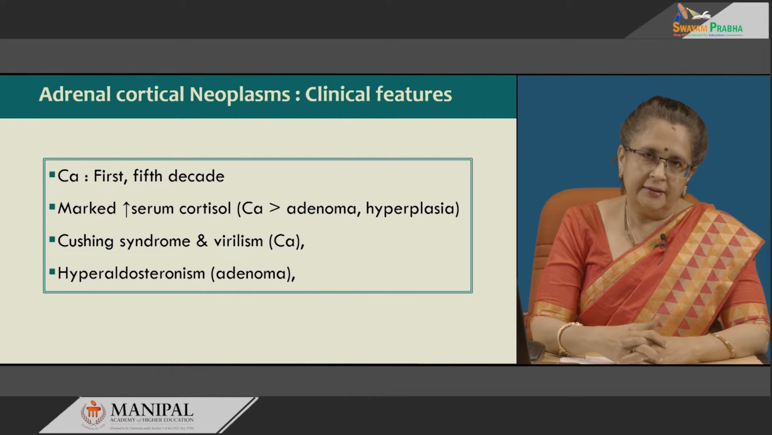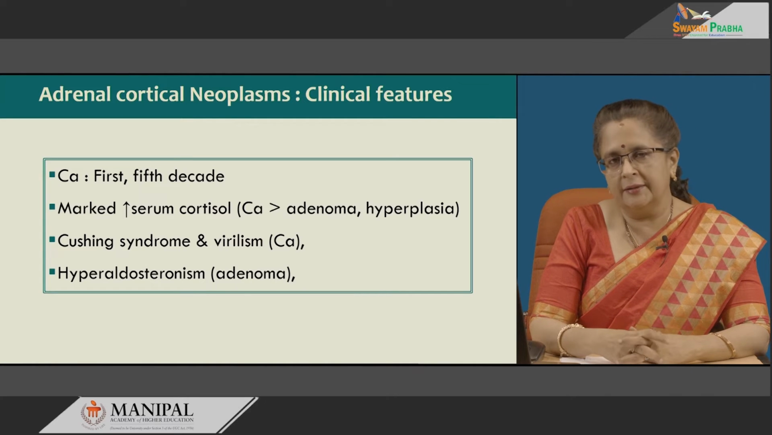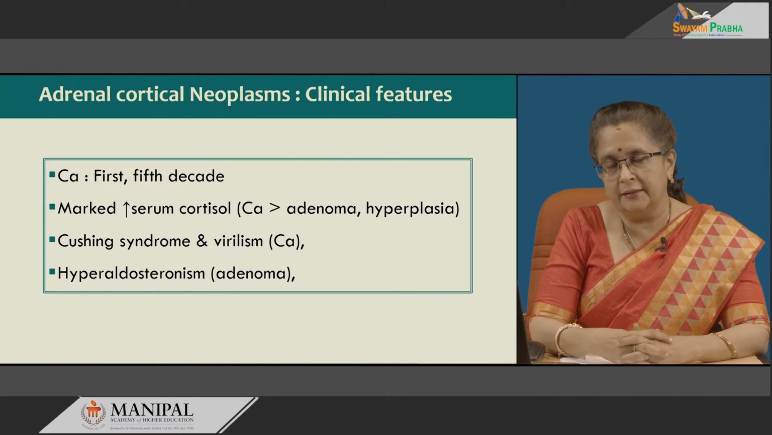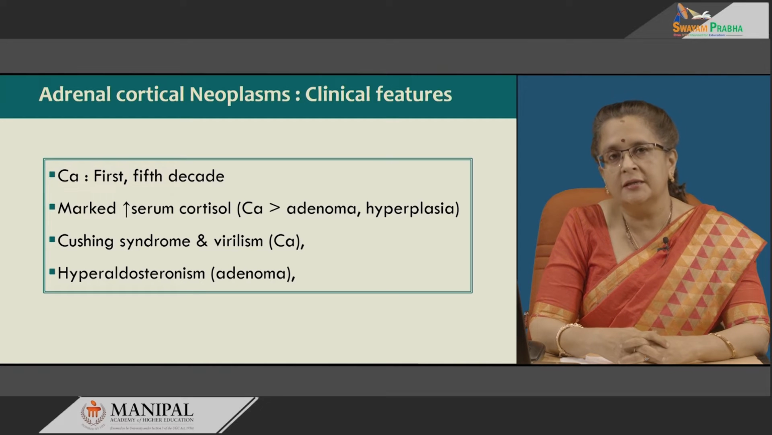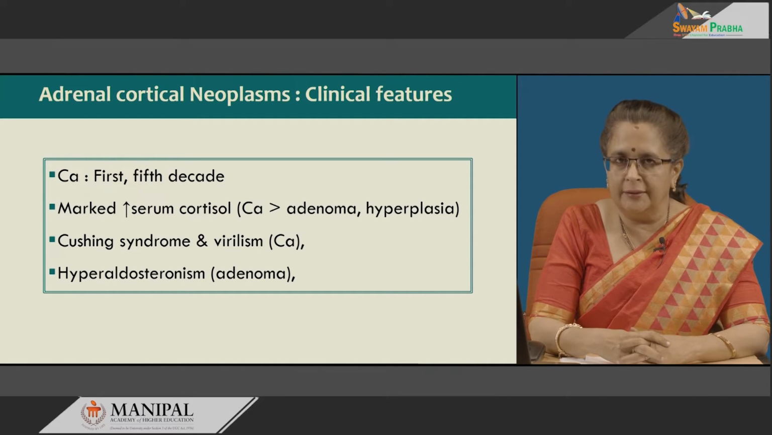Hyperaldosteronism is characterized by hypertension, which sometimes can be resistant to treatment, as well as hypokalemia, and then sometimes even cardiac complications, and even neuromuscular symptoms can be there secondary to the hypokalemia.